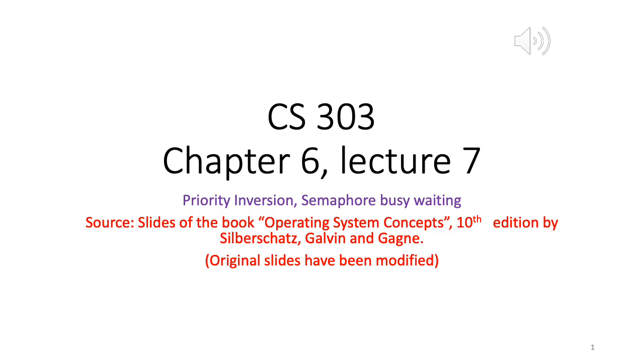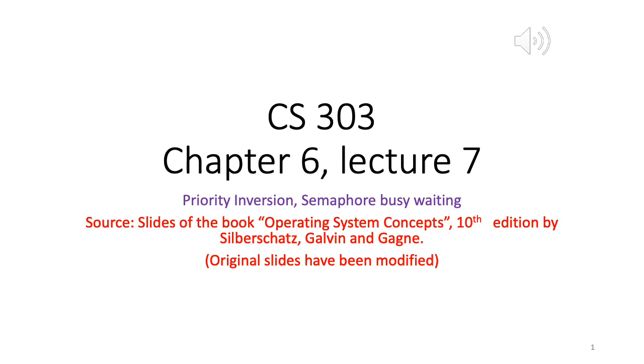So in the first one, in priority inversion, what happens is due to some phenomena, a lower priority process blocks a higher priority process. So due to some synchronization issue, or you can say due to a side effect of using synchronization tools such as locks, a lower priority process may block a higher priority process. So clearly this is undesirable. So we'll discuss this first.